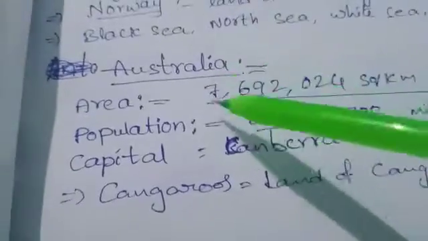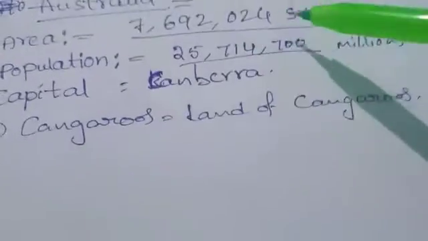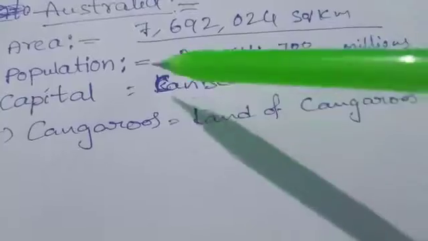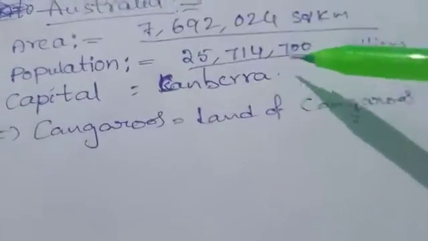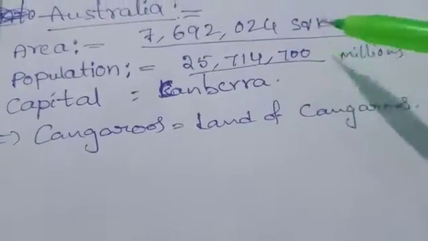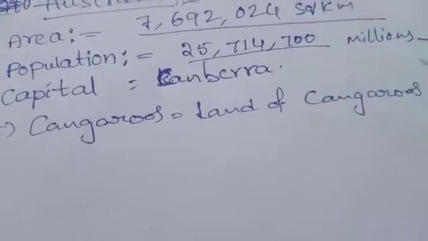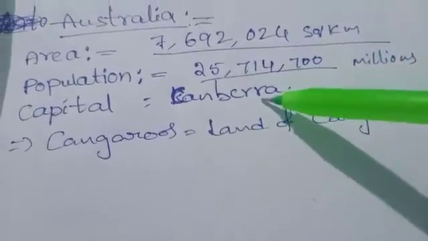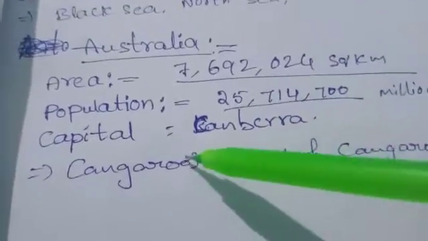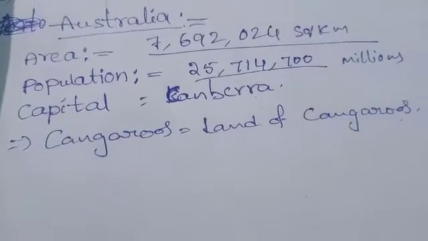Last continent, Australia. Area: 7,692,024 square kilometers. Population: 25,714,700. The capital of Australia, Canberra. It is famous as the land of kangaroos. So it is very important because